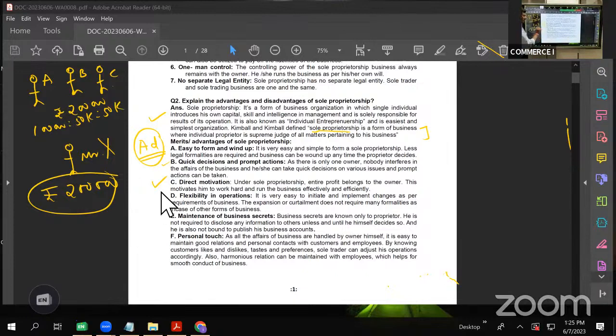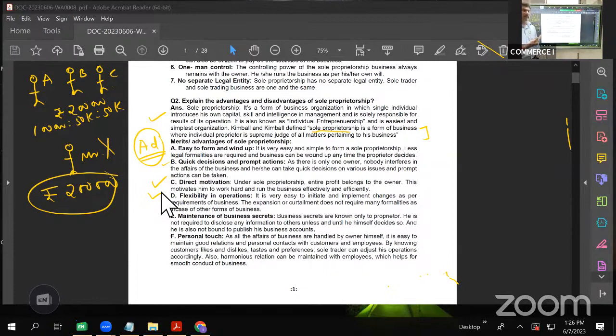Next, flexibility in operation. Flexibility in operation means, again, since there is only one person, whatever changes he wants to make in the organization can be done easily. Suppose he wants to change the timings of the business, he can do it. He wants to change the nature of the business. Suppose he was doing business of mobiles, now he wants to change it to getting into the garment industry. He wants to do garment business. That also he can do easily.